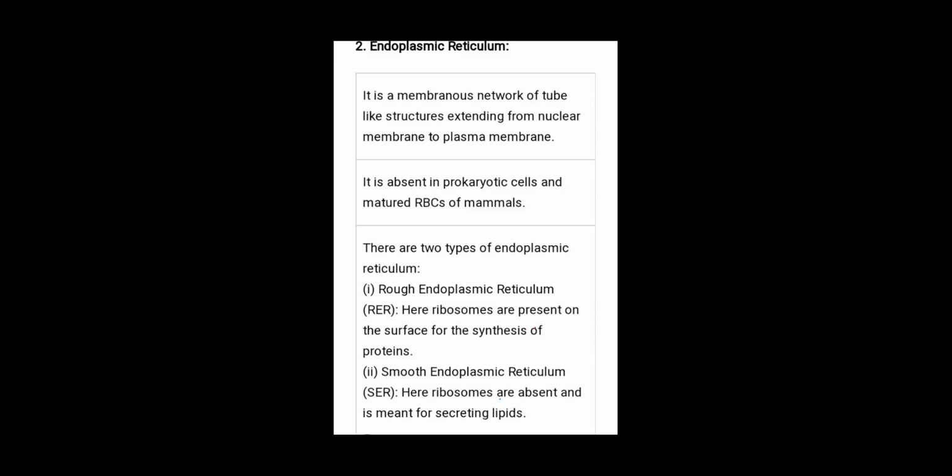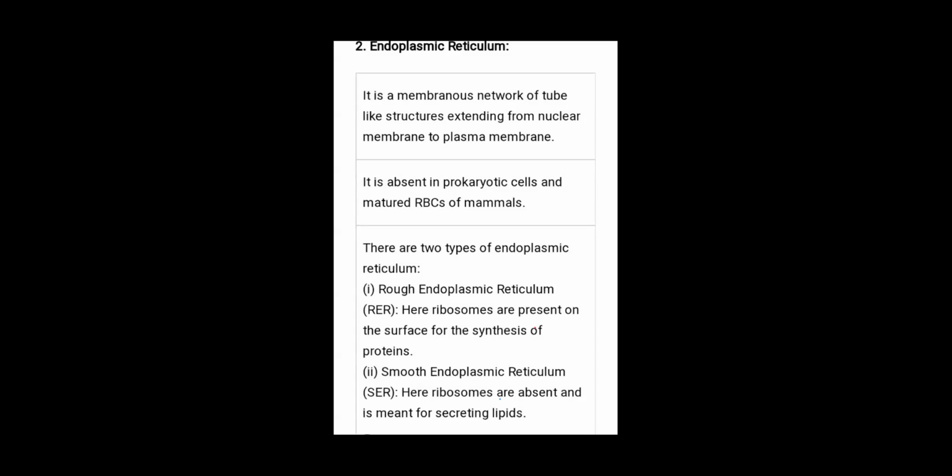There are two types of endoplasmic reticulum. I had already told you yesterday. Rough endoplasmic reticulum bears ribosomes, dot-like or bead-like structures present on the endoplasmic reticulum. Due to the ribosomes, the appearance of the endoplasmic reticulum is very rough. That's why it is known as the rough endoplasmic reticulum.